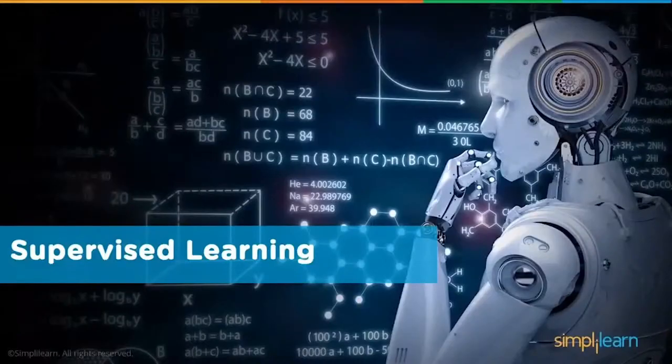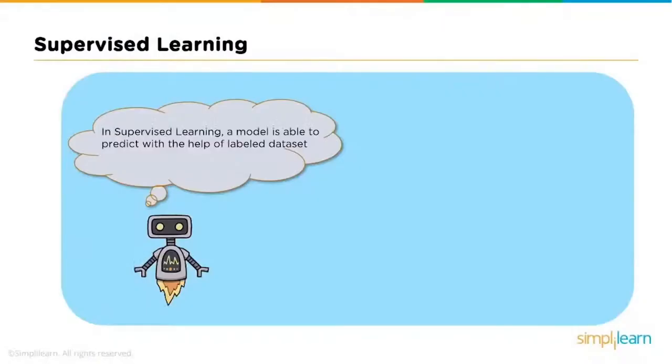Supervised learning, as the name suggests, works under supervision. That is, it's a learning in which the machine is trained with data which is well labeled, and then it predicts with the help of the labeled dataset. But what is a labeled dataset? Data for which you already know the target answer is called labeled data. Like if I show you an image and tell you that it's a dog, then it's labeled data. While if I show you an image without telling you what exactly it is, then it's unlabeled data.